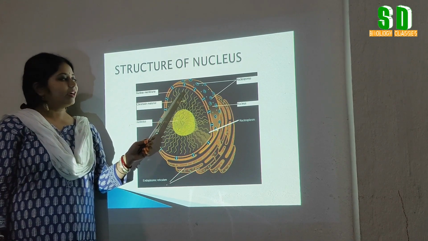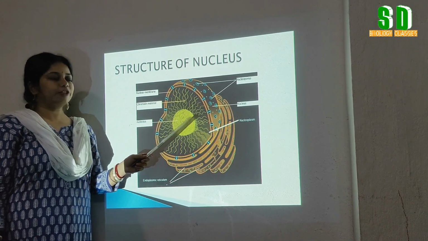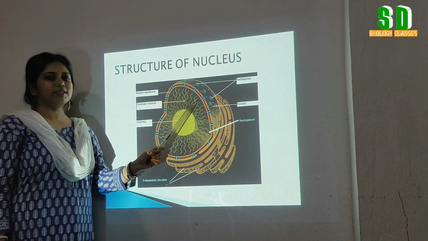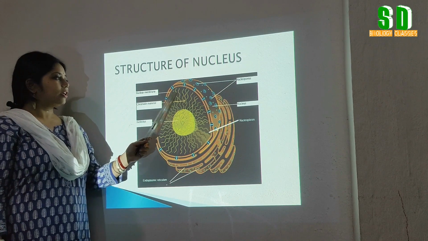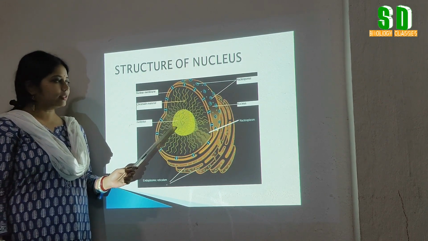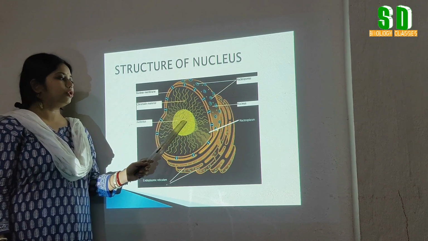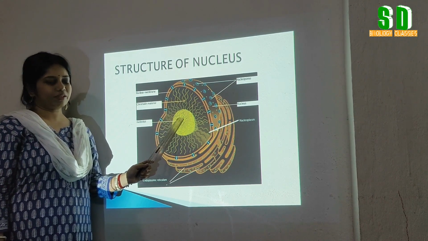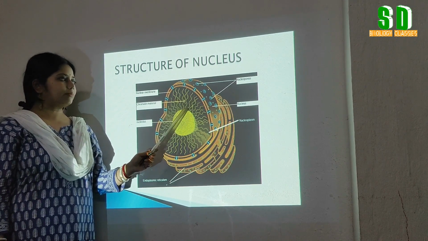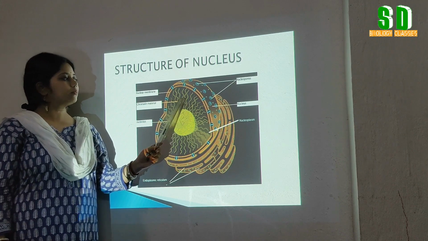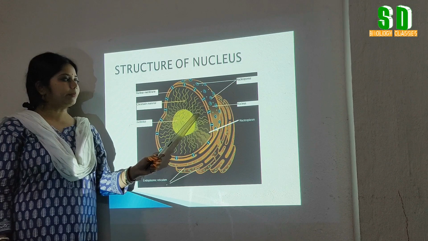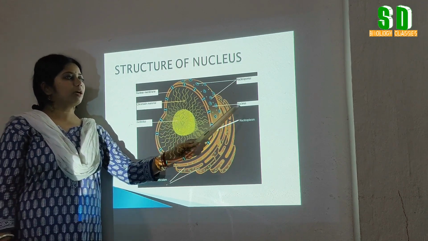It contains water, enzymes and several other molecules. The main function of nucleoplasm is the transference of the different substances from nucleus to the cytoplasm, and also it helps to separate the chromosome from the cytoplasm.